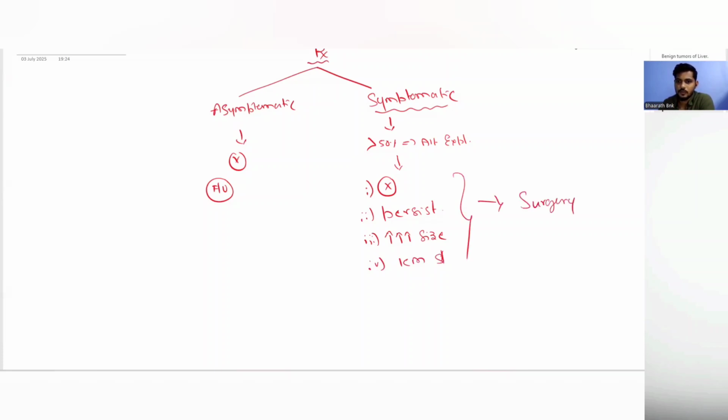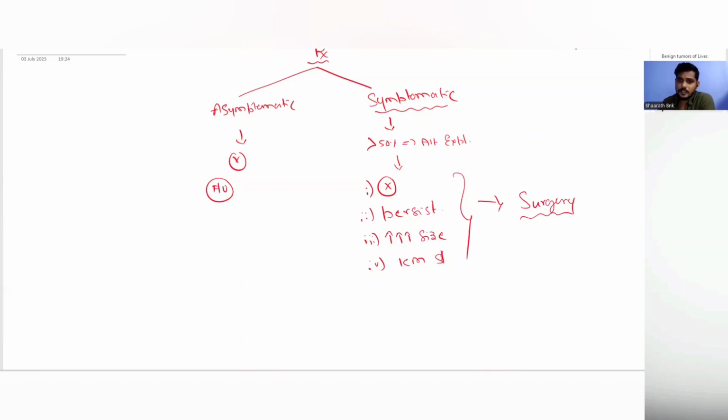So the patient has symptoms and there is no alternate explanation, there is persistence of symptoms, the size is increasing on follow-up scans, or there is evidence of Kasabach-Merritt syndrome, then all of them are candidates for surgery. If not, asymptomatic patients with an incidental finding can be observed on regular follow-ups.